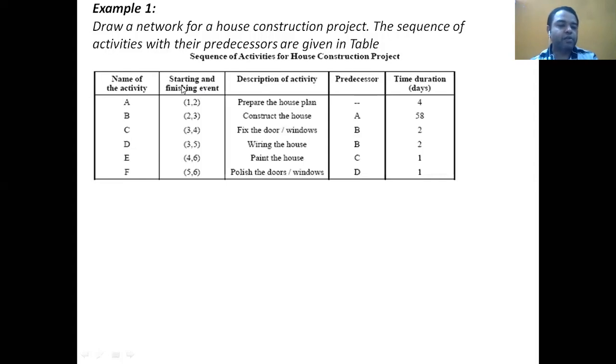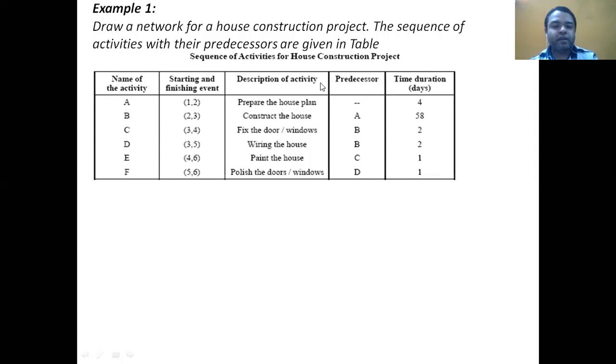Okay, so what does it mean? First, one is the first event, second is another event. To complete these 2 events, in between them there is one activity, which we are going to call the A activity. The description is given over here.